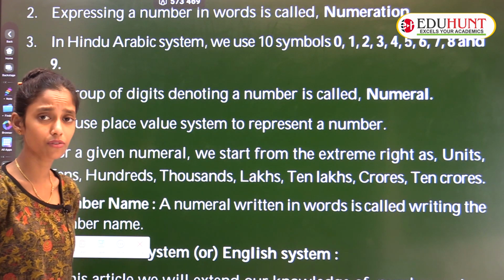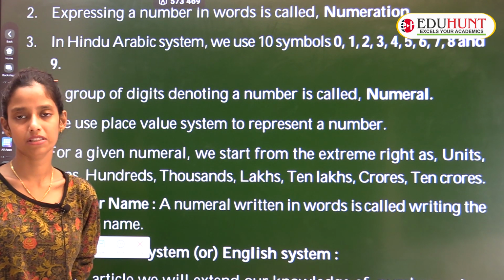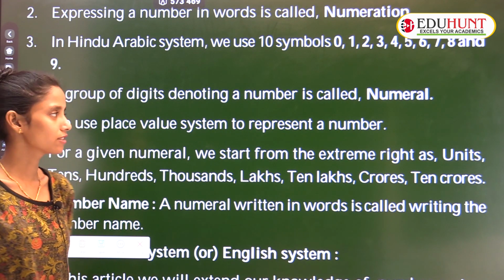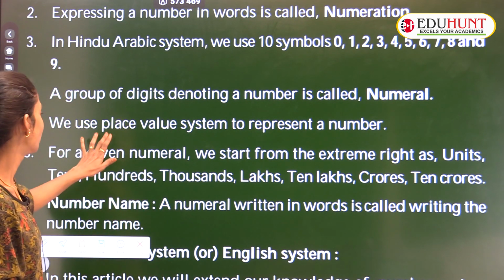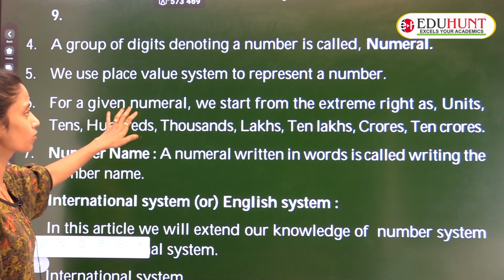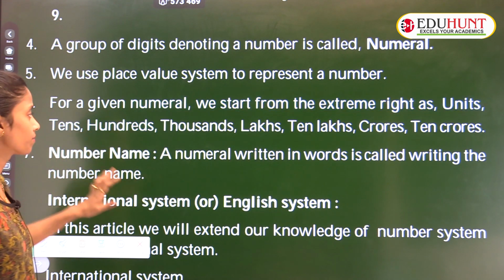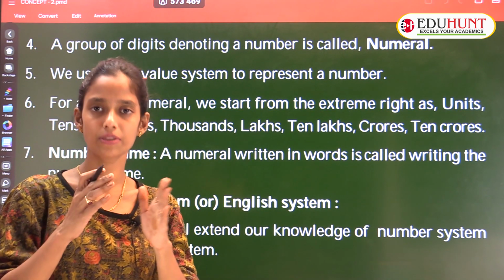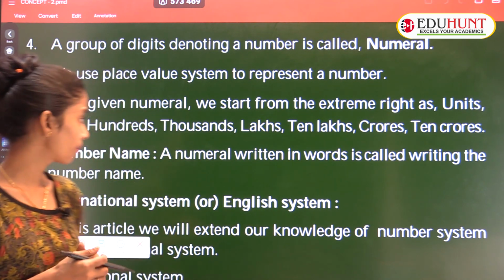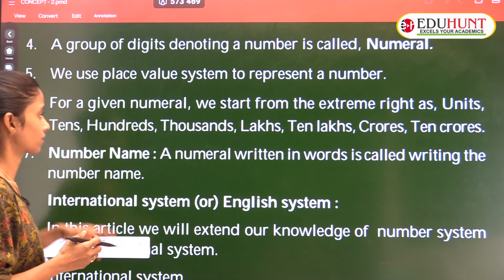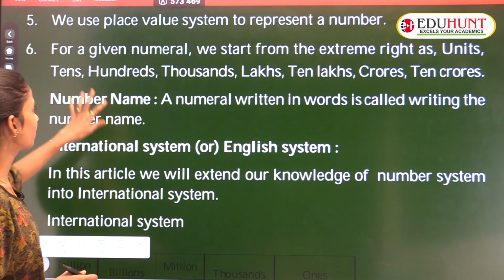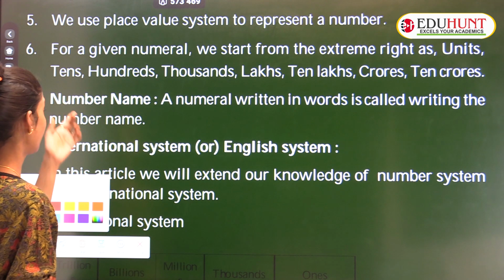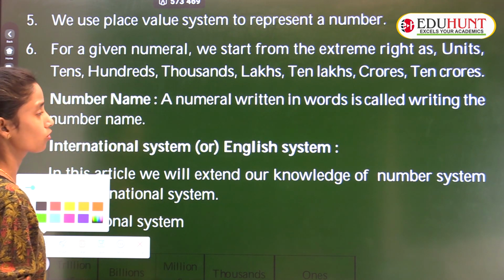For example, in the number 23, 2 and 3 are digits, and the group is called a numeral. So we use the place value system to represent a number. For a given numeral, we start from the extreme right as units, tens, hundreds, thousands, lakhs, ten lakhs, crores and ten crores.